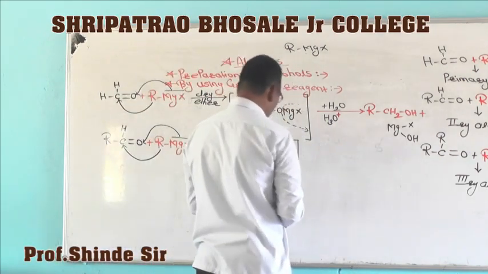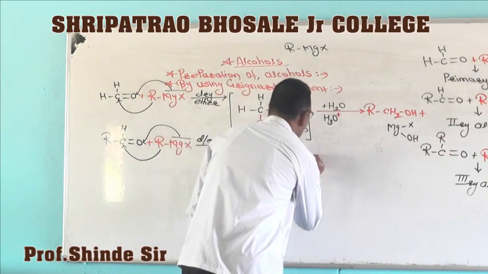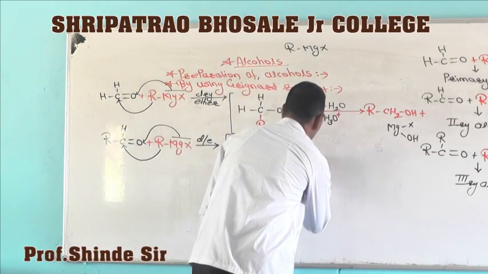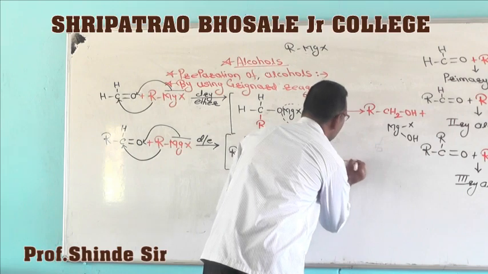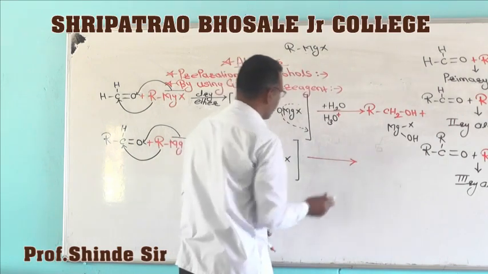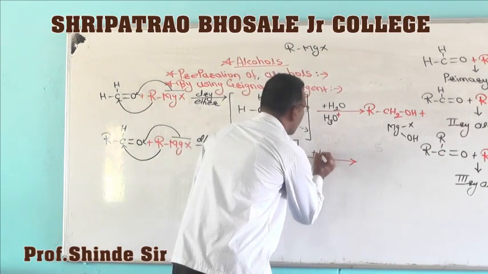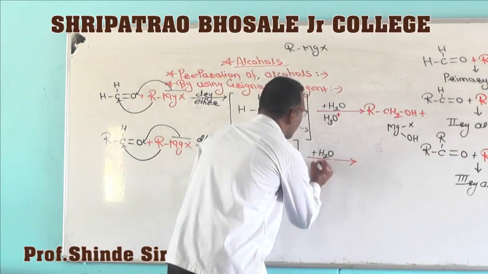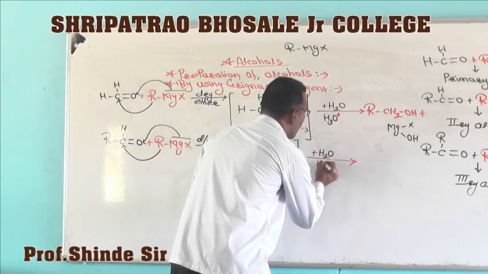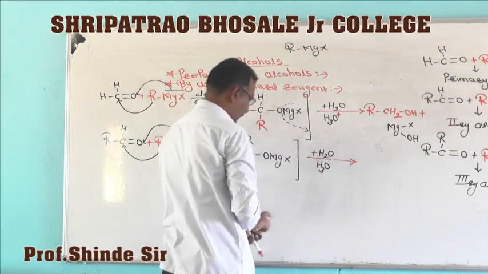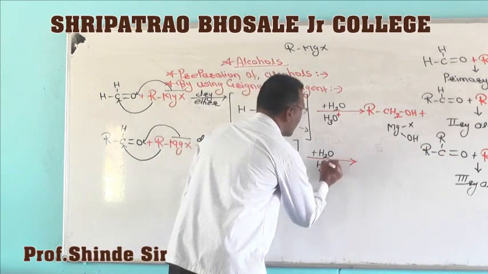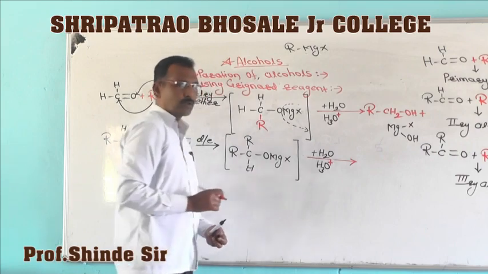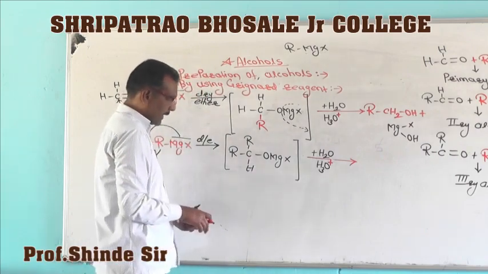Now next, what we have to do here? We have to carry out acid hydrolysis of this intermediate magnesium complex. That is, it is treated with dilute acid. I will show here hydronium ions, or you can show H plus proton also. So what happens again here?